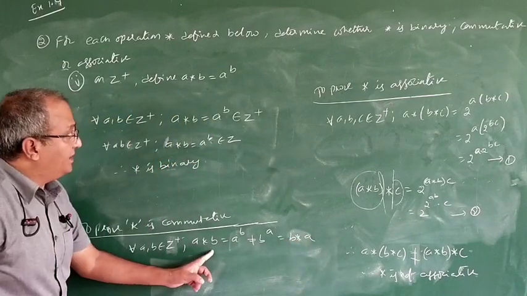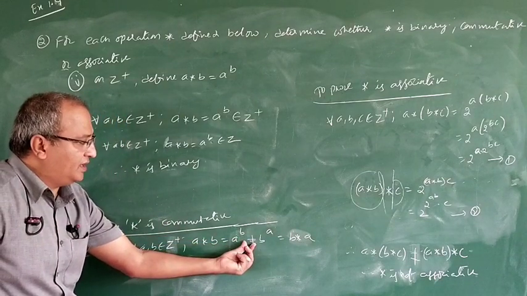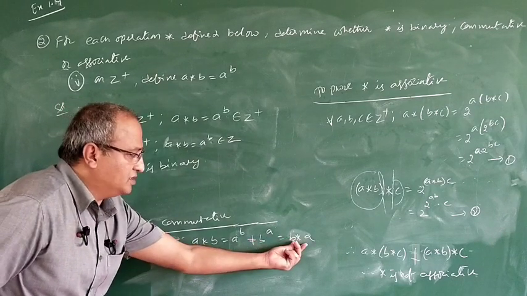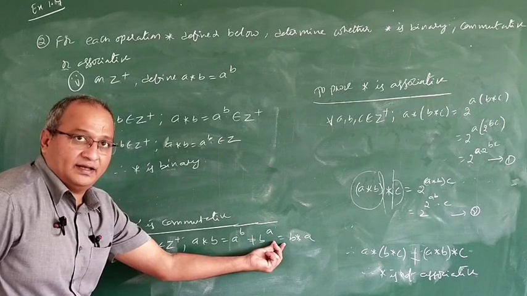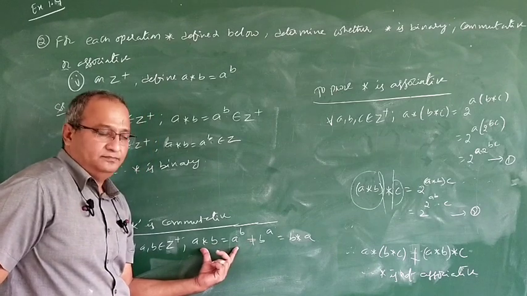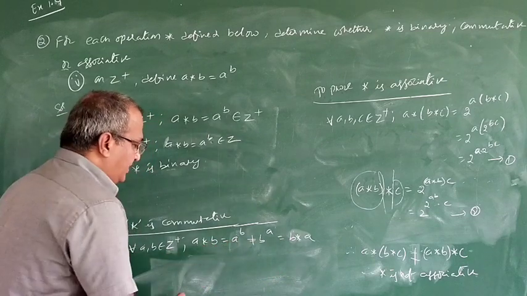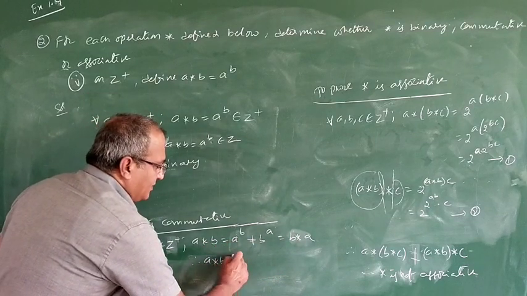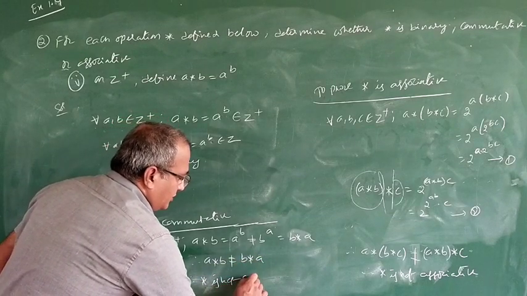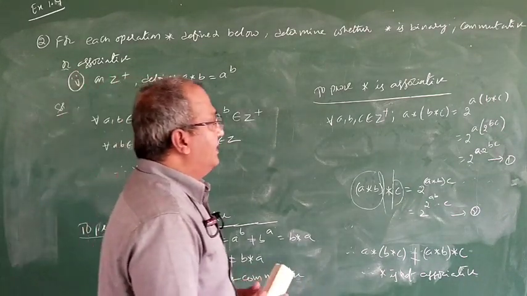See, a star b is a power b. b star a will become b power a. Don't get confused; I have written not equal here. So this is not equal to this one. See, these two are equal, but these two are not equal to this one. So therefore what we can say: a star b is not equal to b star a. Therefore, star is not commutative.